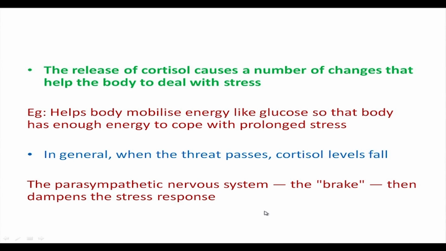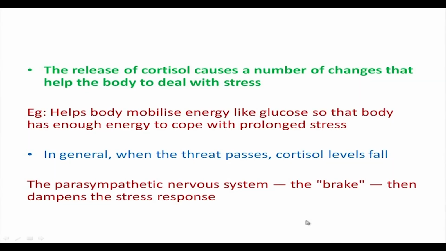So, expected that when I see a train coming my way while I am standing on the railway track, then this immediate threat response triggers the HPA axis into action. But as soon as I step away from the railway track, the threat passes and the cortisol level falls.